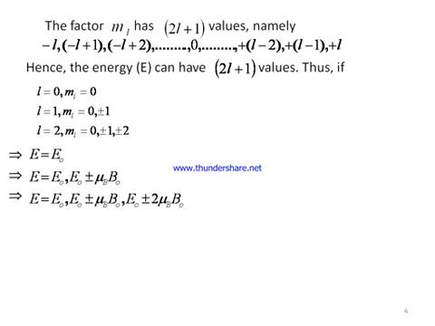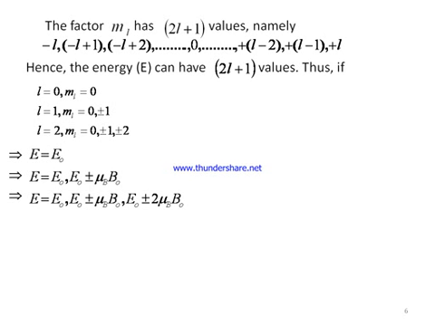If I choose L equal to 1, for that ml has 2 into 1 plus 1, 3 values, and these values are from minus L to plus L. That means if L is equal to 1, we have minus 1, 0 and plus 1. Similarly, for L equal to 2, we get 5 values of ml, starting from minus 2 to plus 2: minus 2, minus 1, 0, plus 1, plus 2.